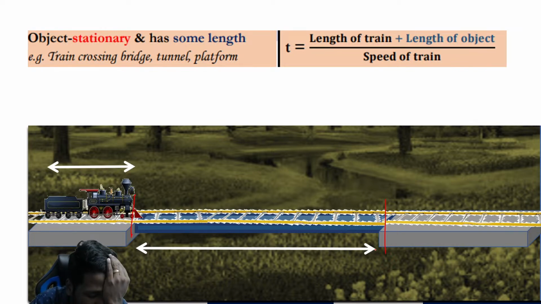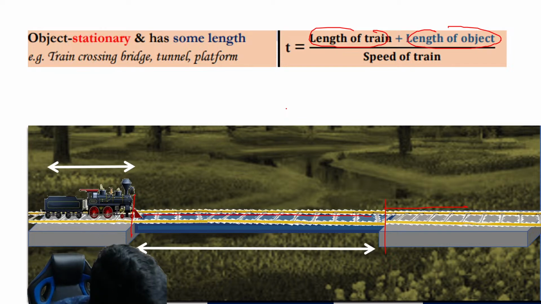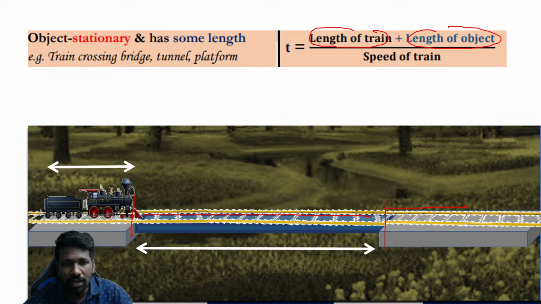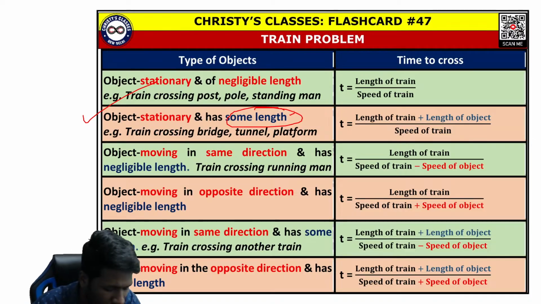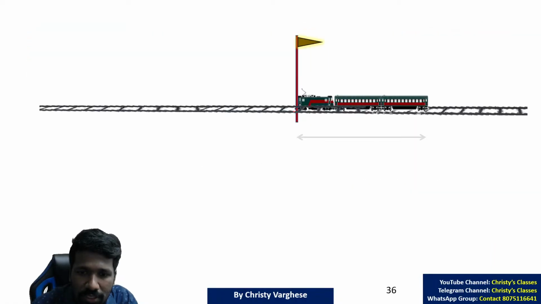There, what is the length to be covered? The length to be covered is the length of the bridge and the length of the train. Length of train plus length of the second object. If it is a bridge, length of bridge. If it is a platform, length of platform. If it is a tunnel, length of the tunnel. Are you understanding? So that is the second scenario. This scenario is most commonly asked in competitive exams. In UPSC also it was asked one time directly, this scenario. I will show you that question. All of you understood this much? Okay, I'll show you that question.